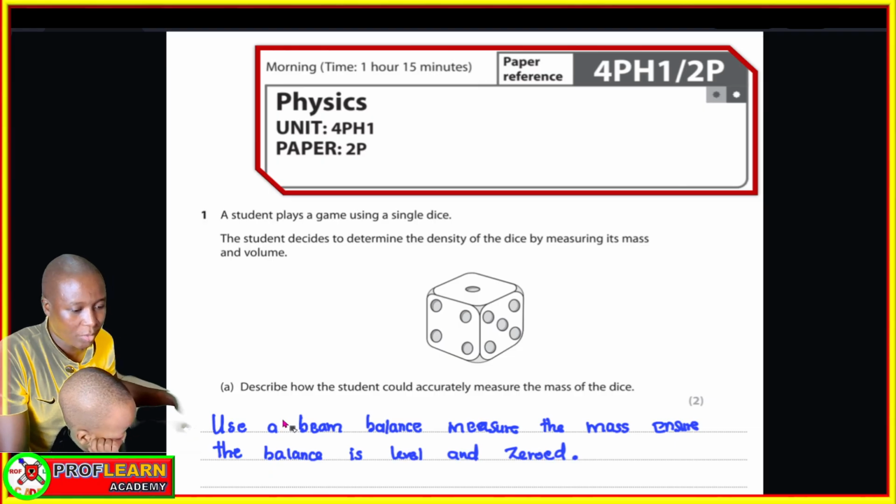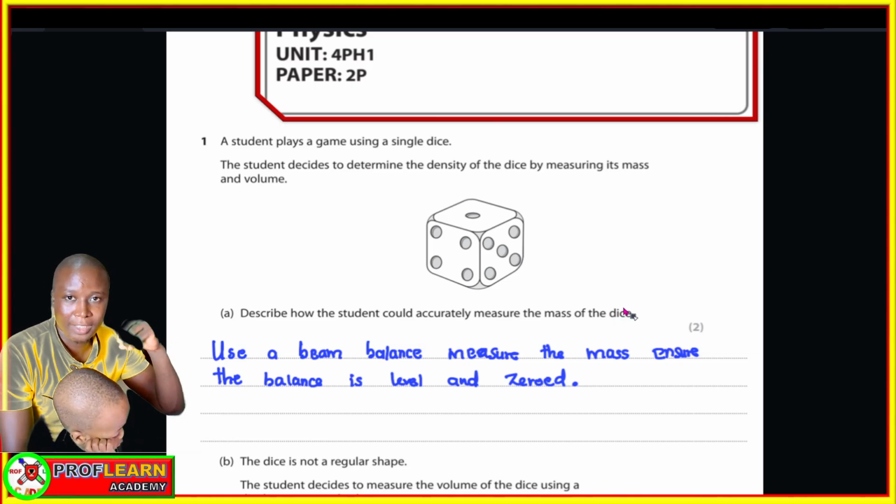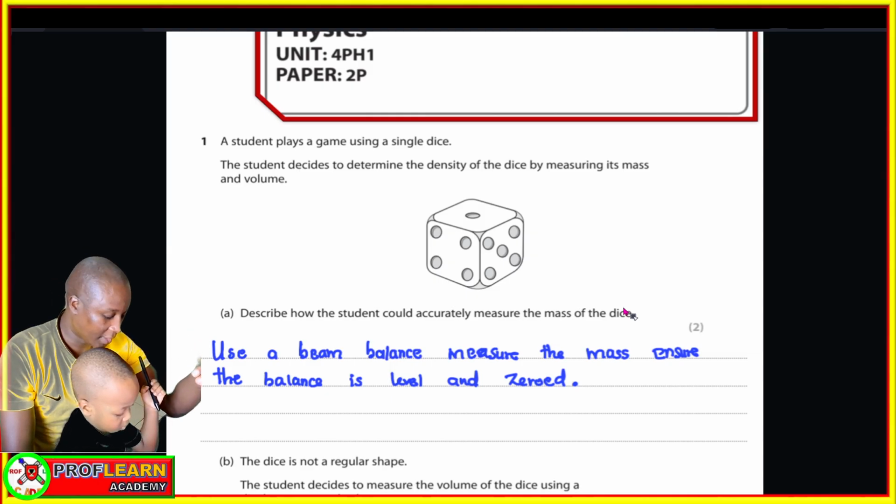So we look at question 1. Candidates were asked to describe how the student could measure accurately the mass of a dice. Remember, measuring mass, you are going to use an electronic balance or a beam balance. One of the aspects you have to ensure is that you zero the beam balance. You have to reset it to 0.